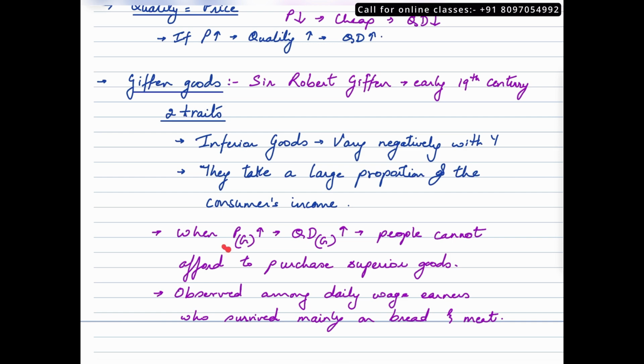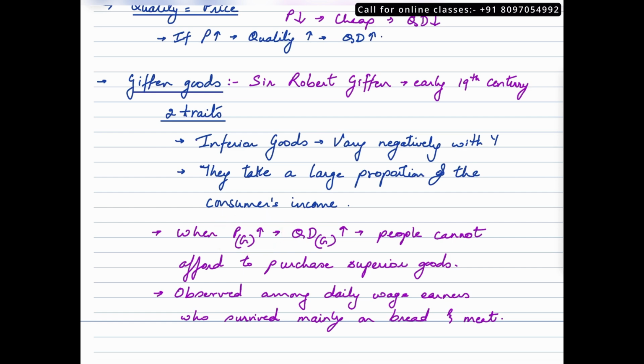Okay, let's take a look at how it is an exception. So when prices of giffen goods go up, the quantity demanded by people of giffen goods would also go up. Why? Because people may not be able to afford to purchase superior goods anymore. Remember, they take the larger proportion of a consumer's income. So when they become expensive, a consumer's larger segment of income might go into purchasing of these goods, leaving them with very little amount of money, which they cannot use to buy any superior or luxury goods, right? So they would rather purchase this commodity only, all right?